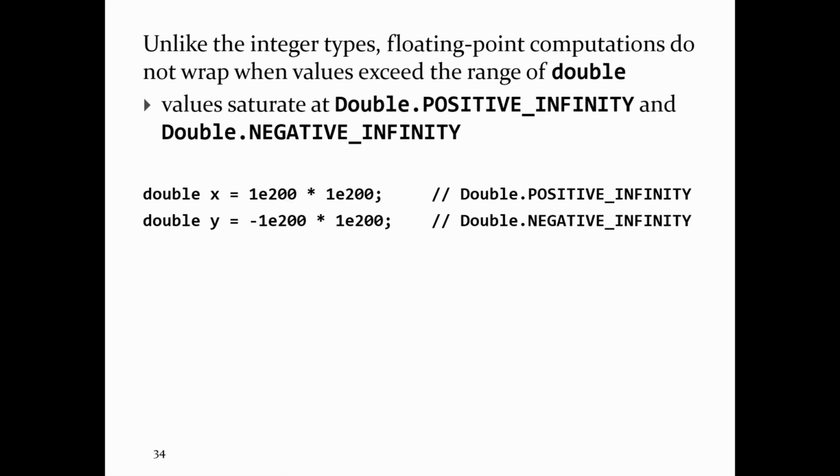So for example, if I take 10 to the 200 and multiply it by 10 to the 200, that's 10 to the 400, that's outside the range of double. That ends up as positive infinity. On the other end, you end up at negative infinity. So there's no wraparound with floating point, it's saturation instead.